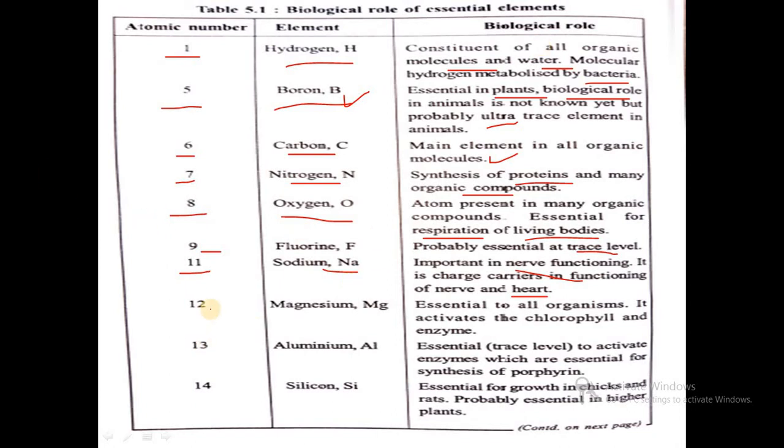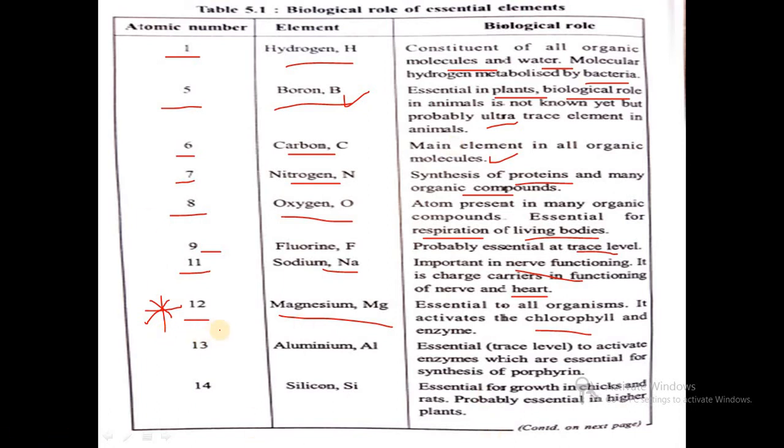Then what is the role of magnesium? Atomic number 12, essential to all organisms, and it activates the chlorophyll and enzymes, and the main pigment of chlorophyll is magnesium. So in multiple choice questions they will ask which type of element is present in the chlorophyll. That is chlorophyll, which is present in plants which carry out photosynthesis.